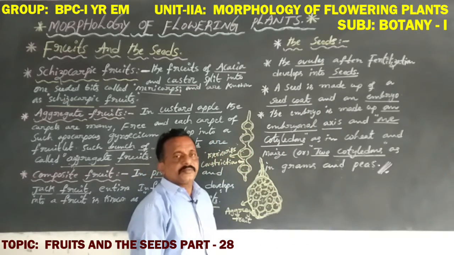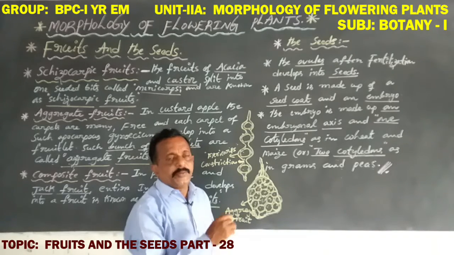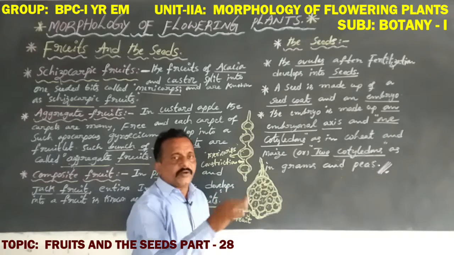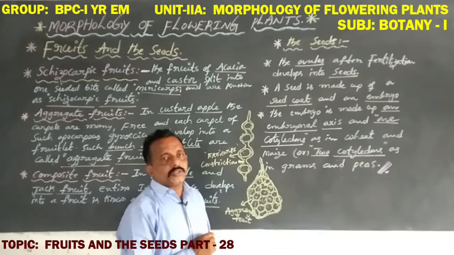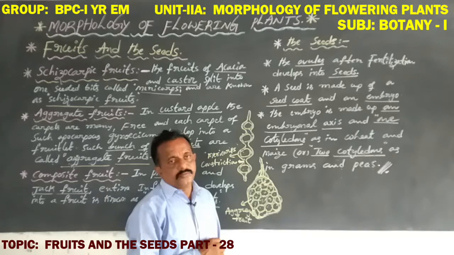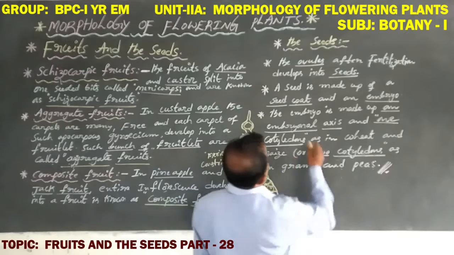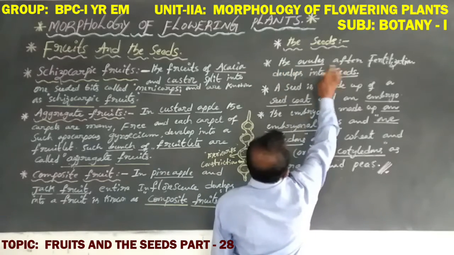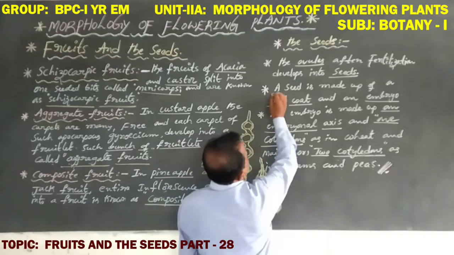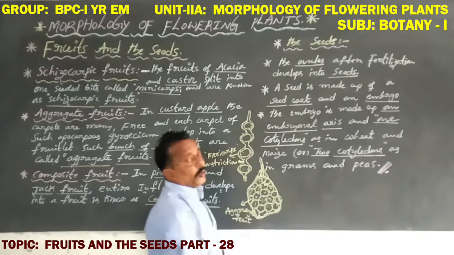In generally, the seed of any angiospermic plant contains a seed coat and an embryo. The seed is covered by a protective layer, that is the seed coat, and internally contains an embryo as well as endosperm.